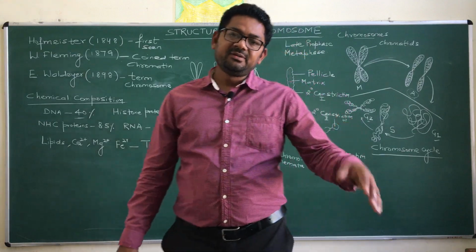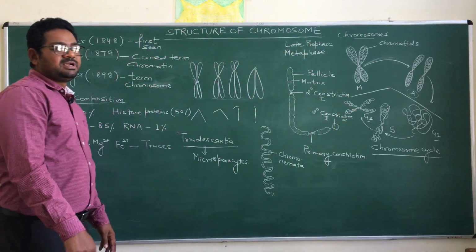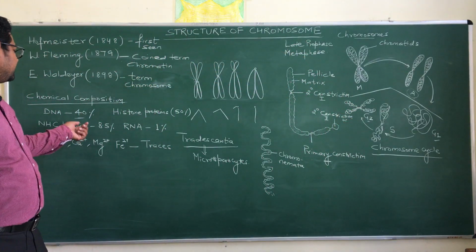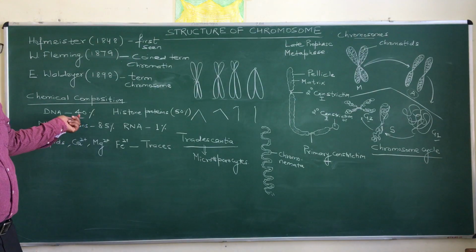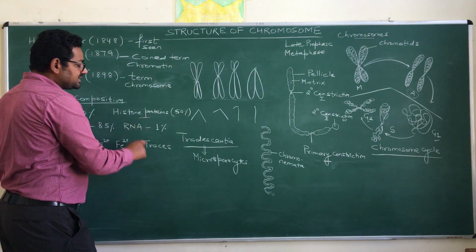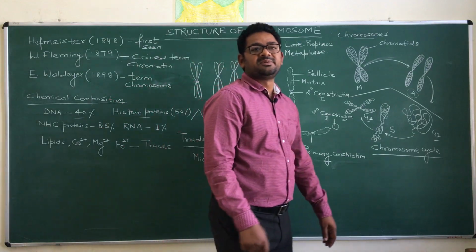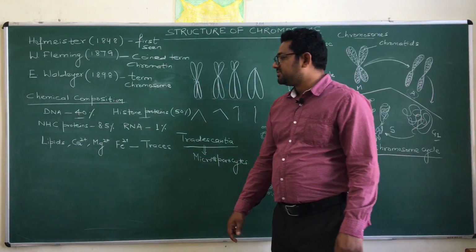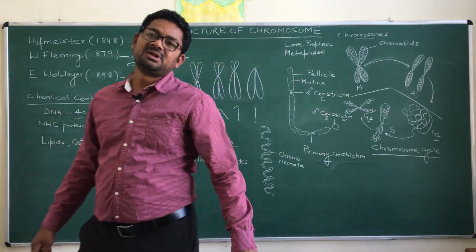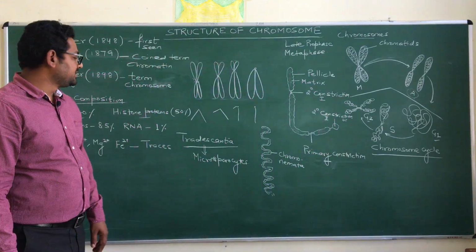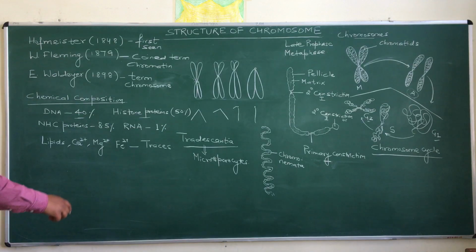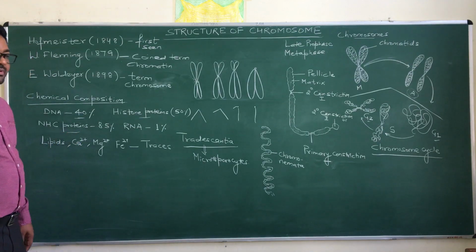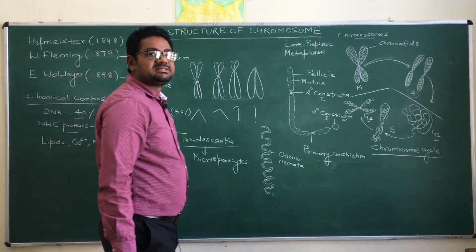ठीक है, तो एक particular chromosome जो है, about 40% of that particular chromosome is consisting of DNA. Along with this DNA, there are present specific proteins, and these specific proteins are named as histone proteins, and these histone proteins are constituting about 50% of the total chemical constituents which are present in the chromosome. After that there is another type of proteins, and these proteins are named as NHC proteins.